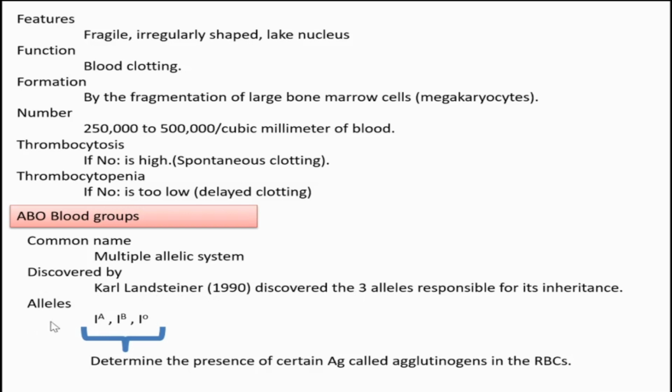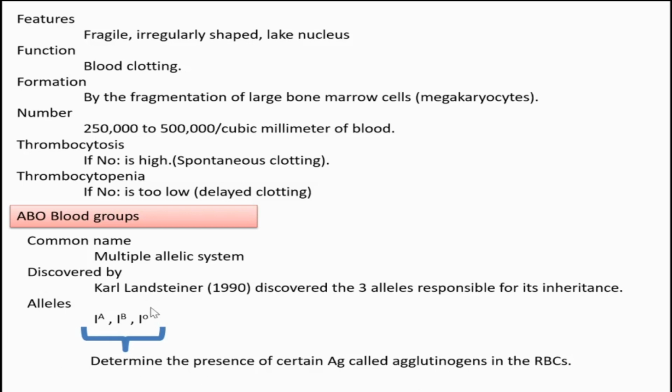And we have to see which are those alleles. They are IA, IB and IO. Taking all these letters, it becomes ABO blood groups. And these alleles determine the presence of certain antigens. These antigens are otherwise called agglutinogens, present on the plasma membrane of RBC.